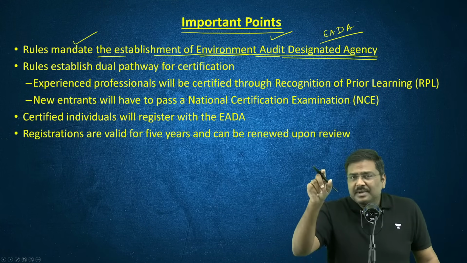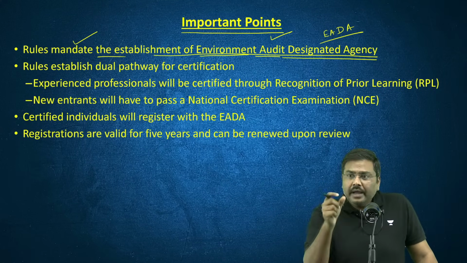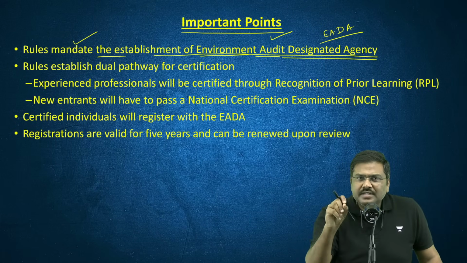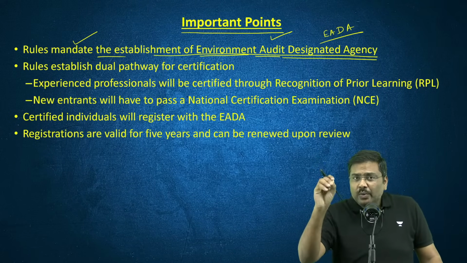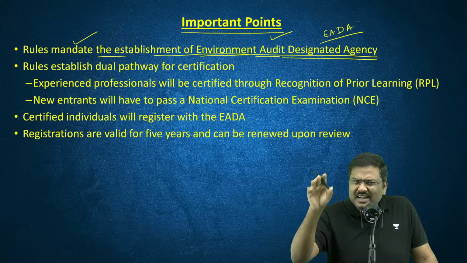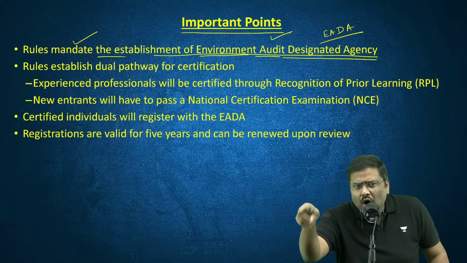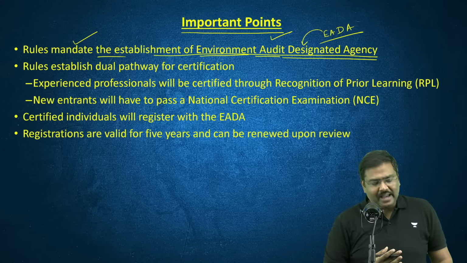This agency shall be set up, most probably through executive resolution. It will basically oversee conducting examination for the auditors, issuing licenses for the auditors, that is conducting the registration process for the auditors, and checking whether they are following the norms or not, etc. That will be the role of EADA.